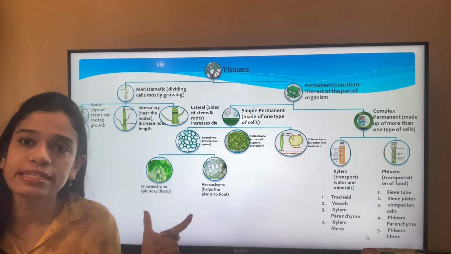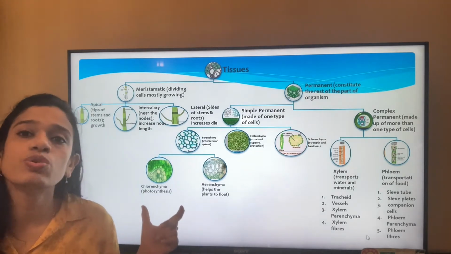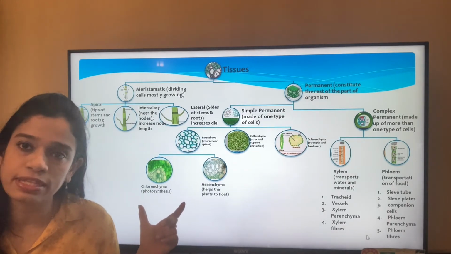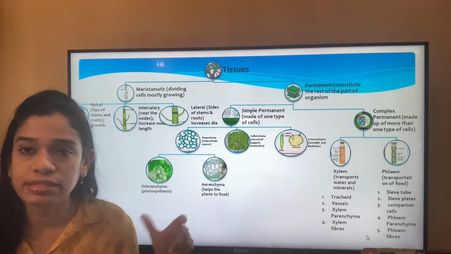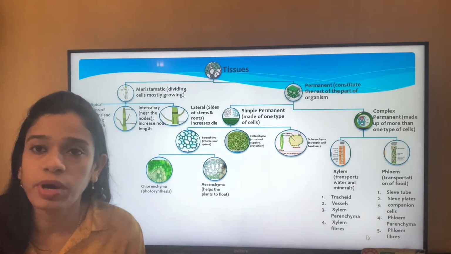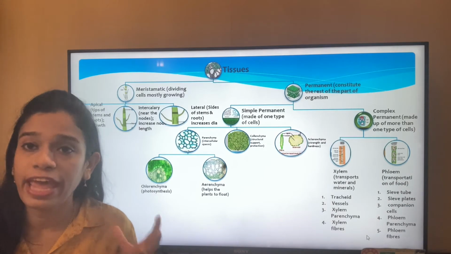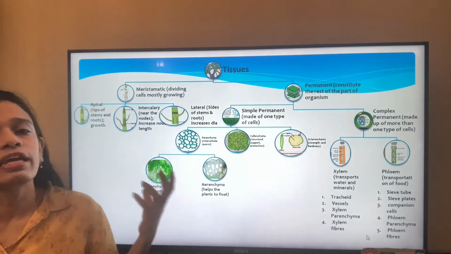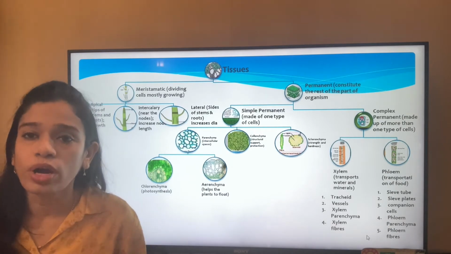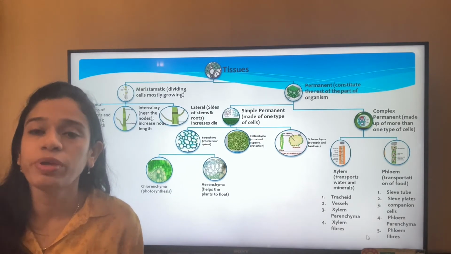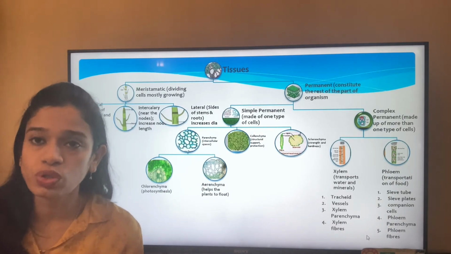Basically it is used during the process of photosynthesis as it contains chlorophyll. And aerenchyma, as the name suggests, has lots of air within the spaces. It is mostly found in water plants growing on water, because they need to be light and float on water.